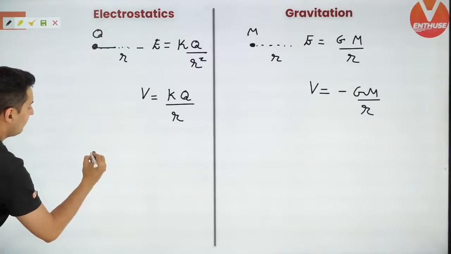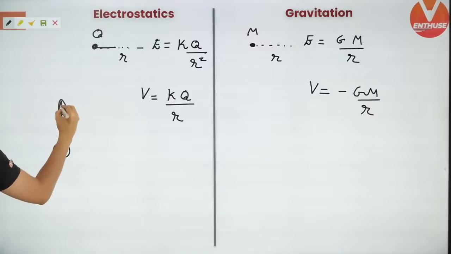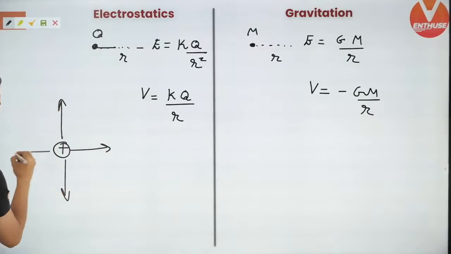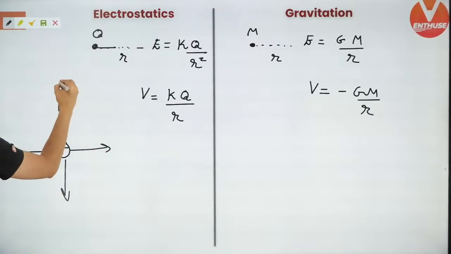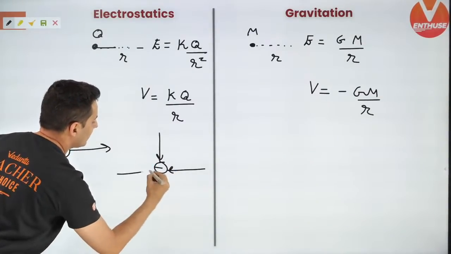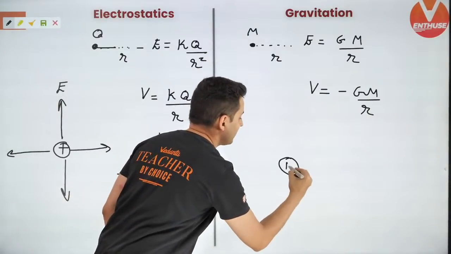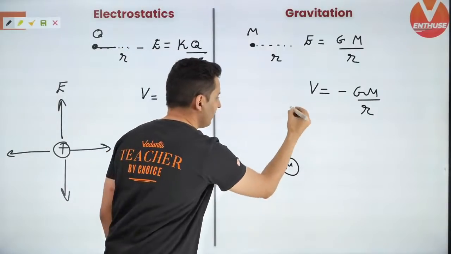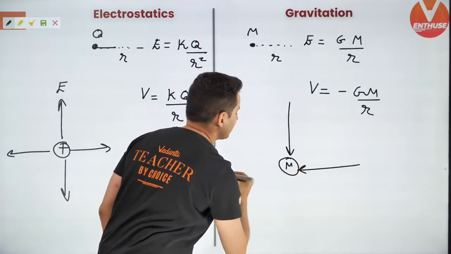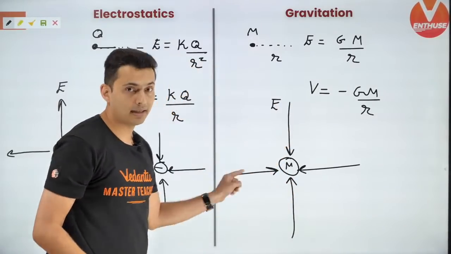So, if you have a positive charge, the field always goes radially outwards. This is how the field goes. Whereas if you have a negative charge, the field always comes radially inside. But for a mass, there is nothing like positive or negative, so it always comes towards the mass. The field lines are always towards it.